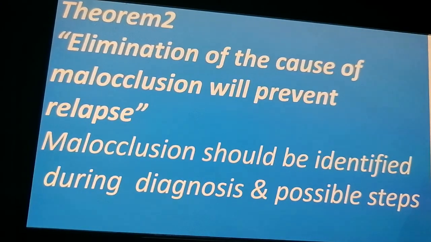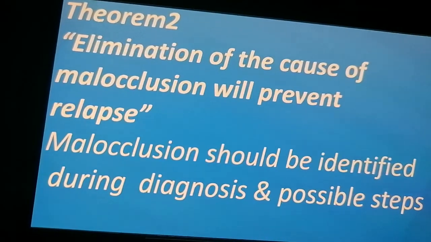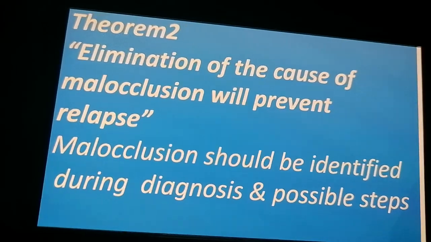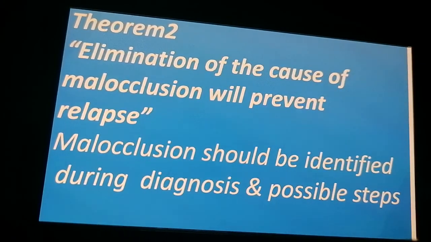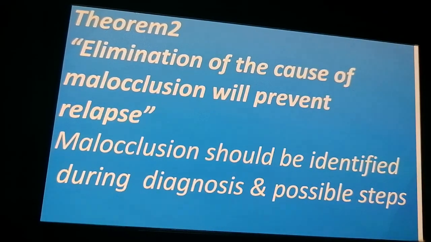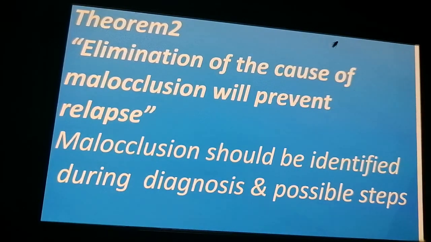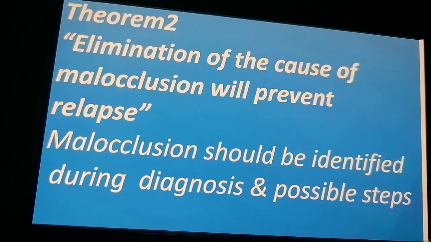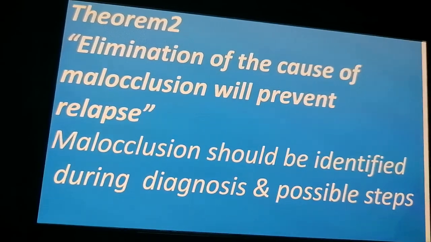Theorem 2: elimination of the cause of malocclusion will prevent relapse. Malocclusion should be identified during the diagnosis and possible steps. So, elimination of the cause of malocclusion will prevent relapse. Okay. And malocclusion should be identified during diagnosis and possible steps.